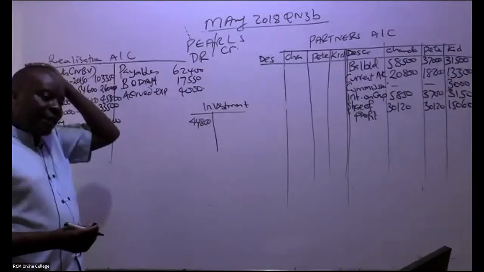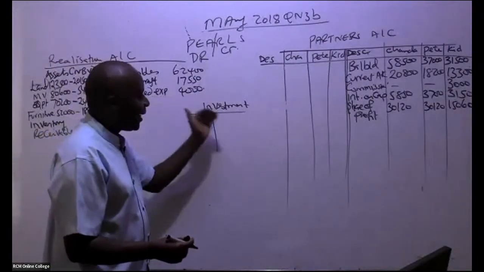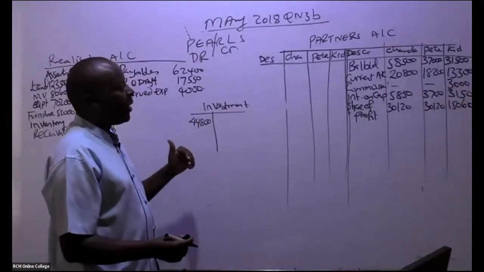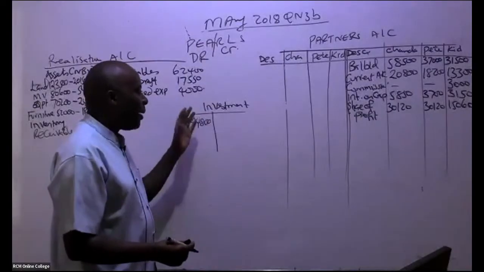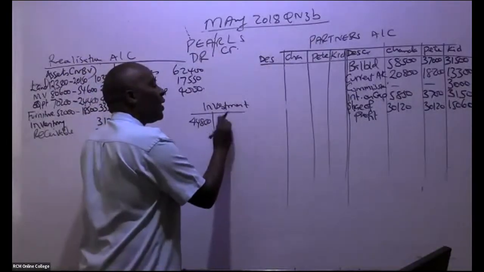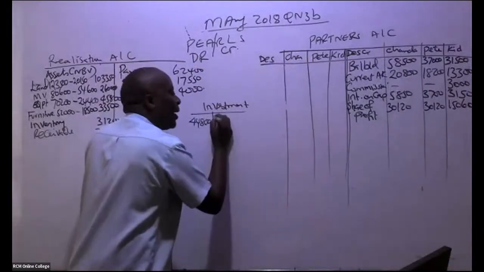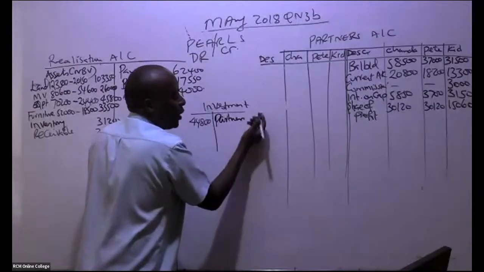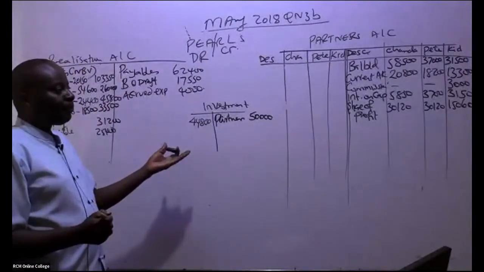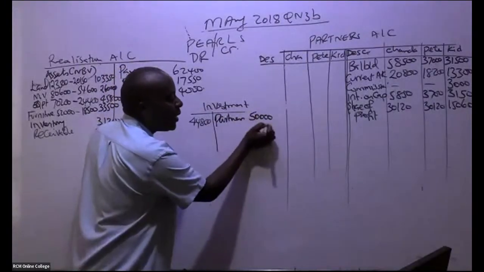But in this case, by the time we are selling our partnership to a company, we can see automatically that we were able to transfer this. Let's close this account, because remember this investment went to the partners. So we come here and credit the partners. But how much are we crediting it with? Remember the whole account is supposed to be 50,000 because the market value is 50,000.